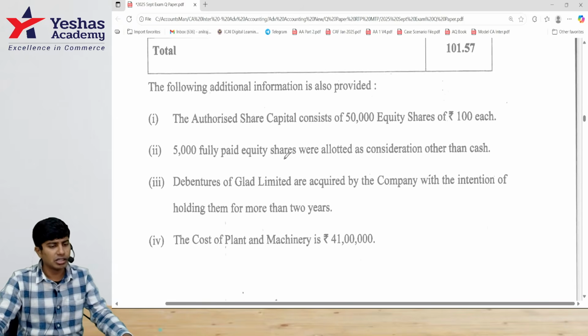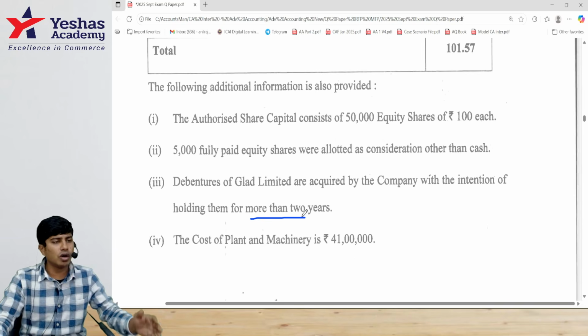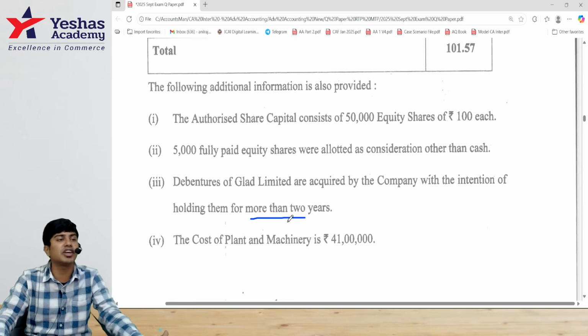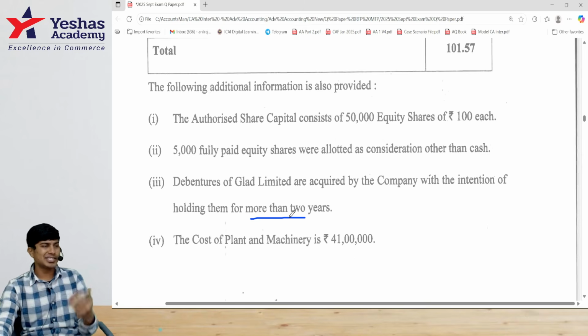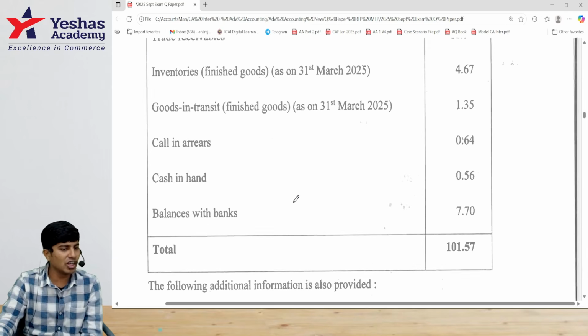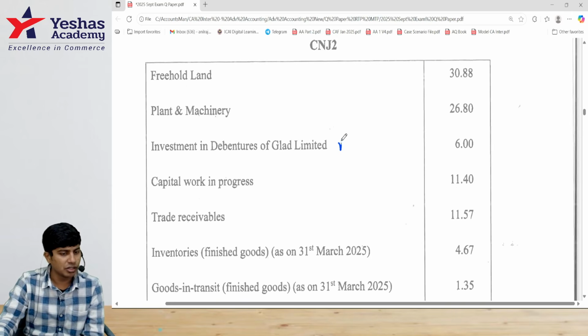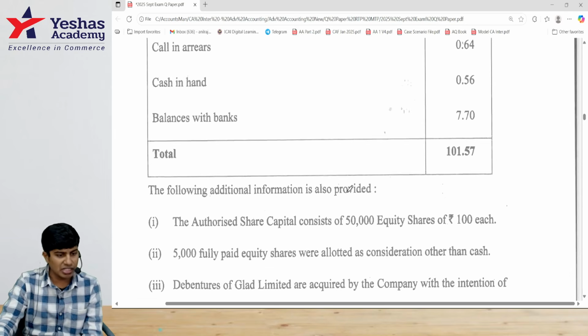See the third adjustment. Debentures of Glad Limited are acquired by the company with an intention of holding them for more than 2 years. So we have purchased debentures of another company, which is our investment. They've told the intention to hold it is for more than 2 years. Basically, they're telling us to write the heading as non-current investments, not as current investments. Till now, we used to make our own assumption. Now they've told us this is a non-current investment, 6 lakhs.